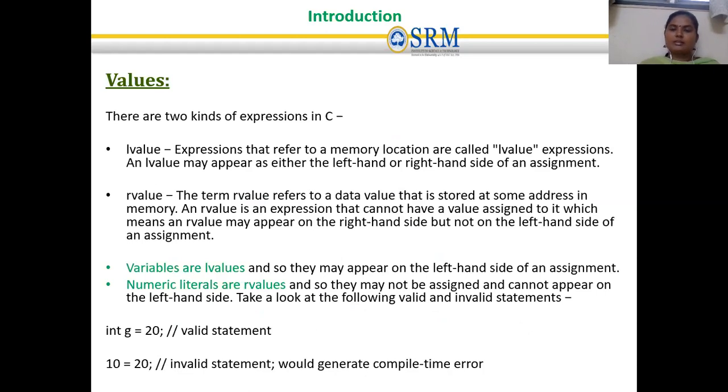The data will be stored at some address in memory. The R value is also an expression, but it can appear only on the right hand side. We can assign a value from the right hand side, but it should not be assigned on the left hand side. The example is variables come under L values, so they may appear on the left hand side of an assignment. For example, int g, where int is the data type and g is the variable name, int g = 20 or 10 like this. Then numeric literals come under R values.